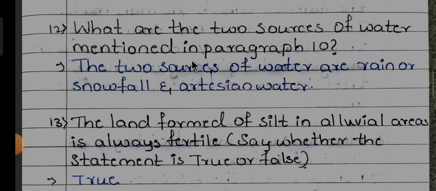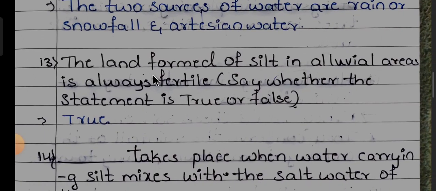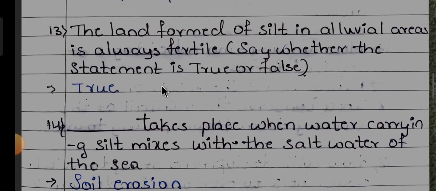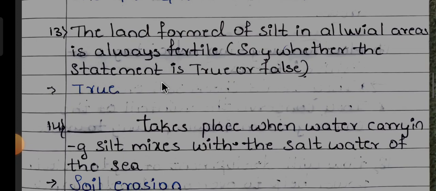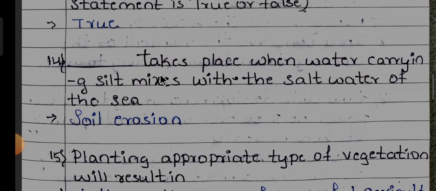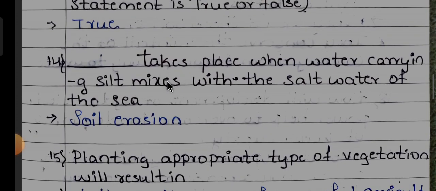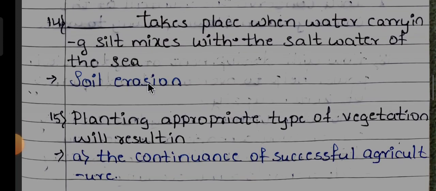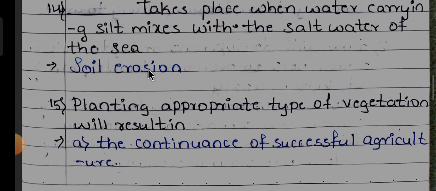The two sources of water are rain or snowfall and artesian water. Next, 13th one. The land formed of silt in all alluvial areas is always fertile. Say whether the statement is true or false. Statement is true. Next, 14. Dash takes place when water carrying silt mixes with the salt water of the sea. Soil erosion takes place. The right fill in the blanks is soil erosion.